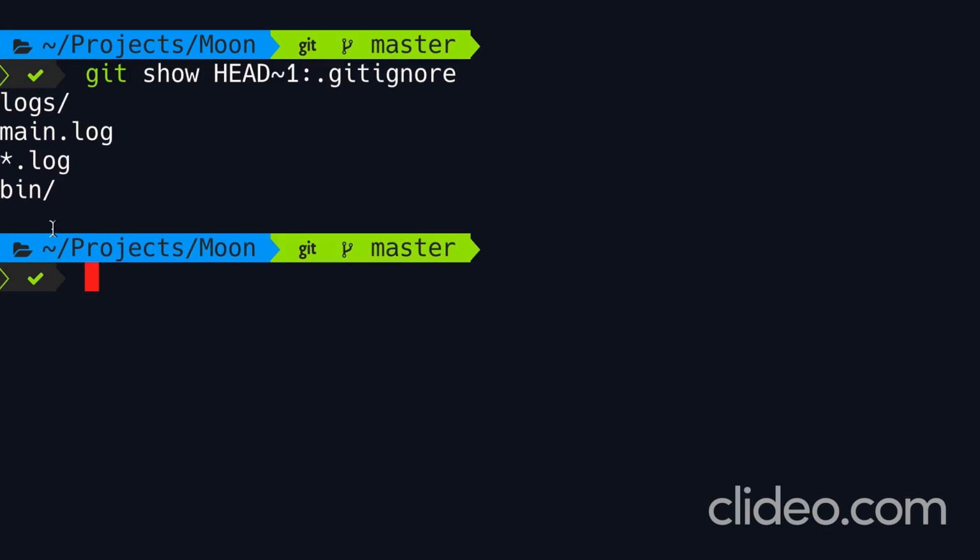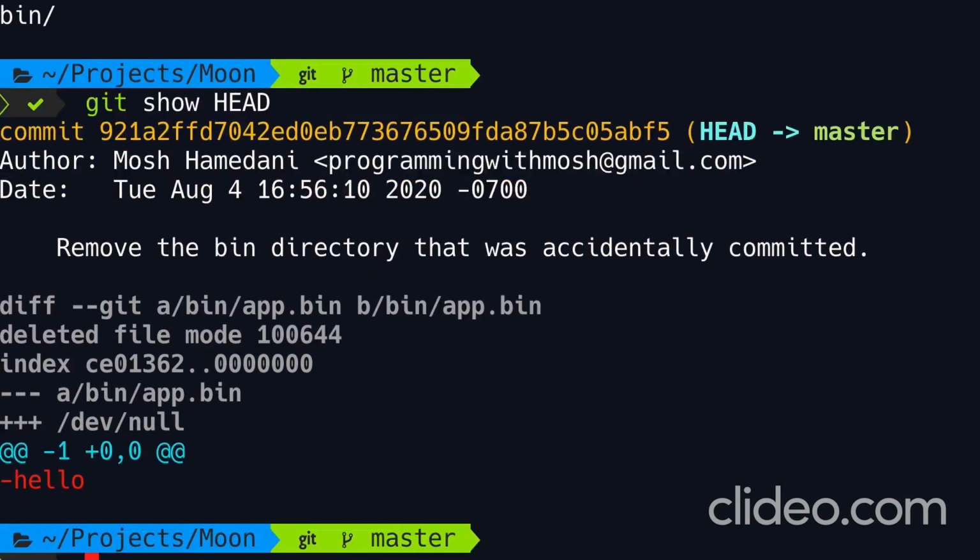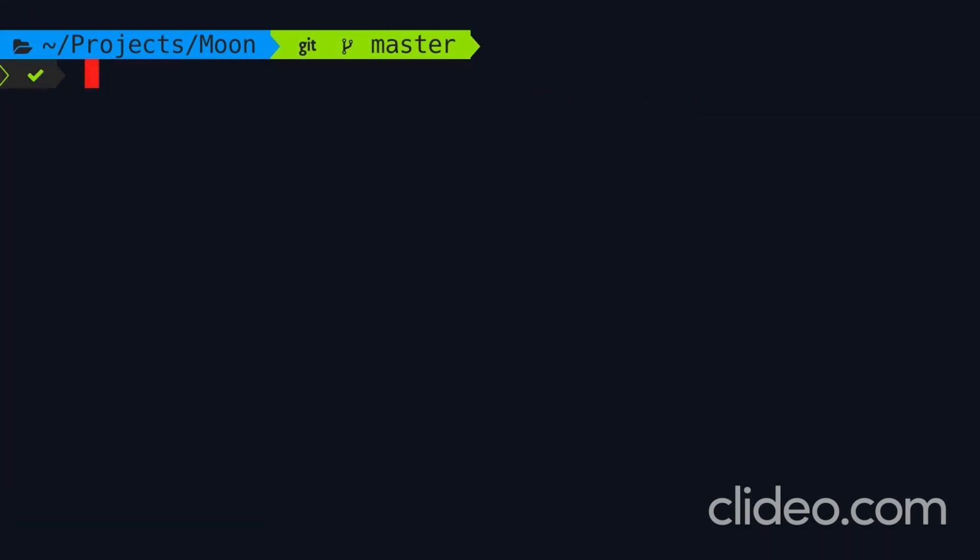Now, earlier I told you that each commit contains a complete snapshot of our working directory, not just changes. But when we run the show command, we only see the differences, what is changed. What if you want to see all the files and directories in a commit? Well, for that, we're going to use a different command.